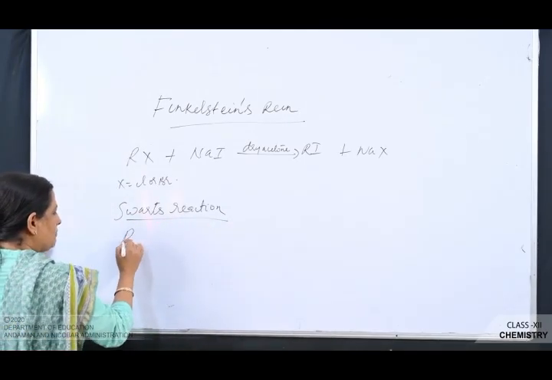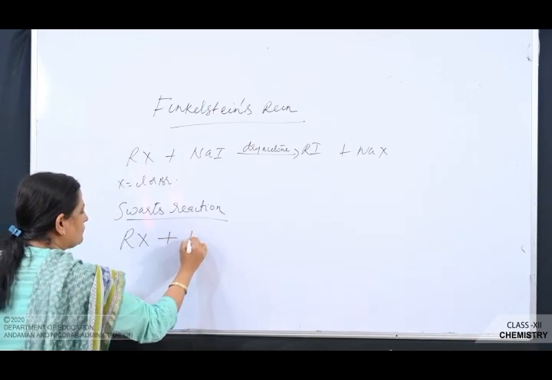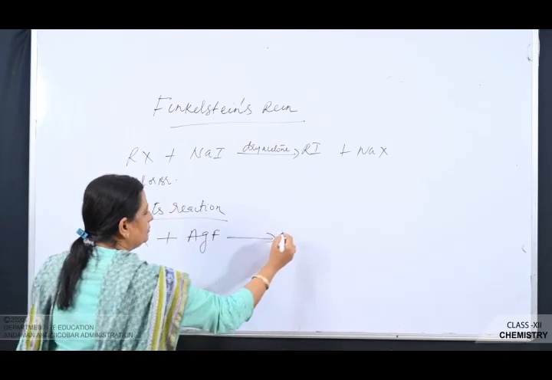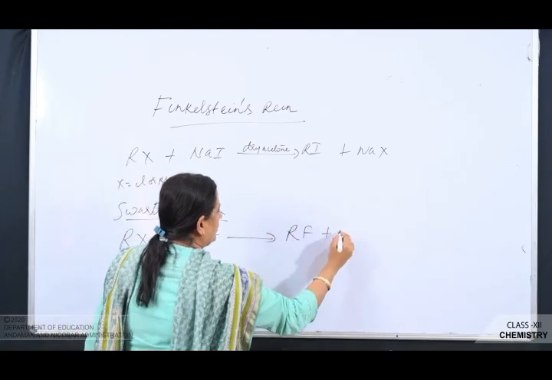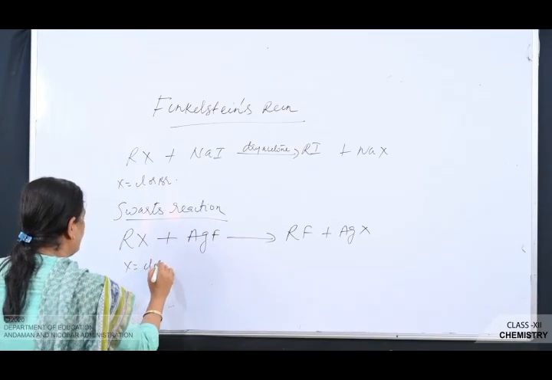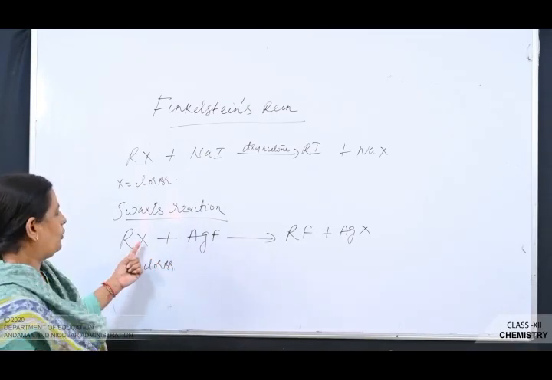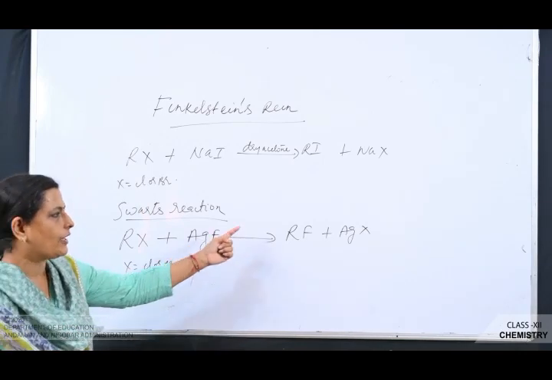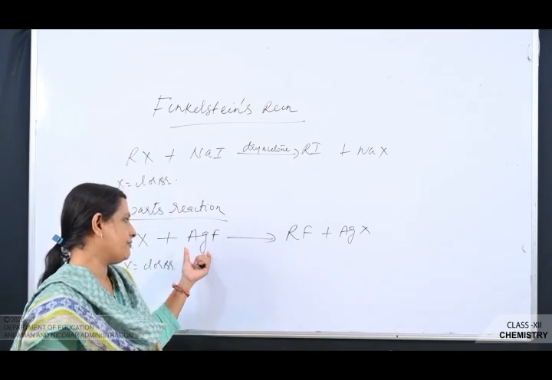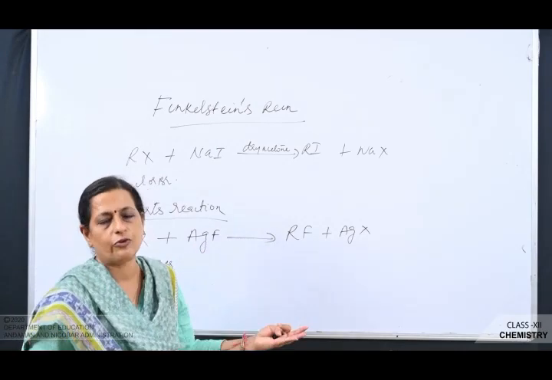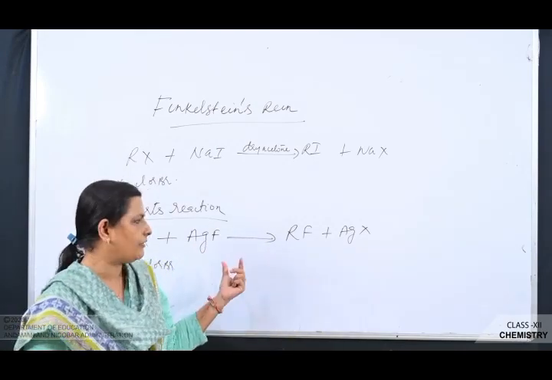Here also it's the same. Chloro or bromoalkanes, when treated with metal fluorides, give you fluoroalkane. So X is equal to Cl or Br. The metal fluorides you can use are AgF, antimony fluoride, mercurous fluoride or cobalt fluoride. Any one you can use.